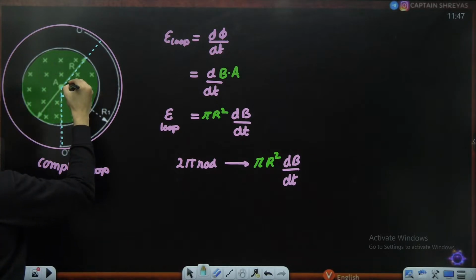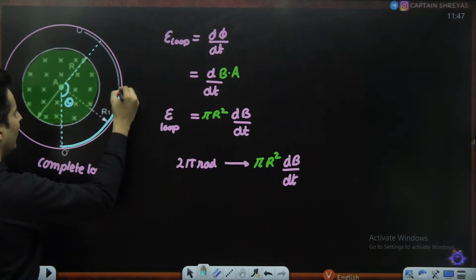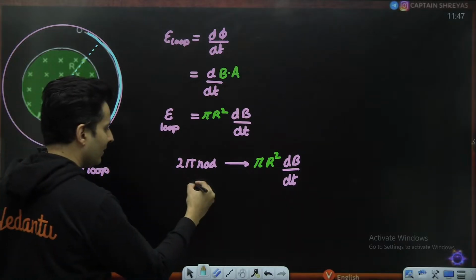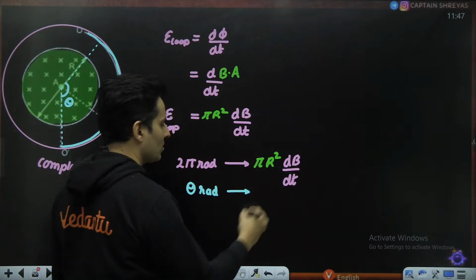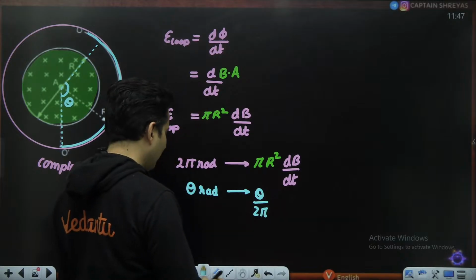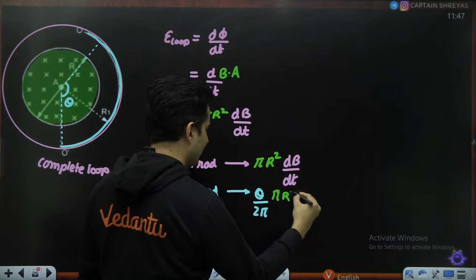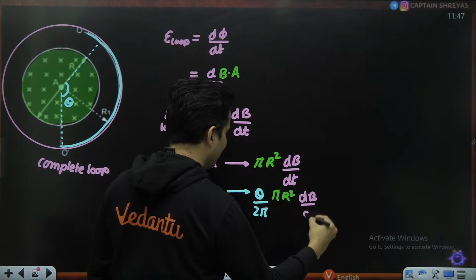If you just consider this much part of that, then for theta radian, what will be the EMF induced? Obviously, it will be theta divided by 2 pi, and then you will have all these things as it is, pi r square multiplied by dB by dt.